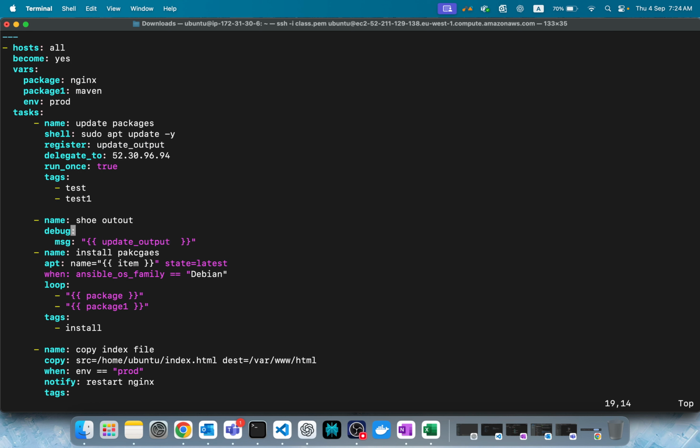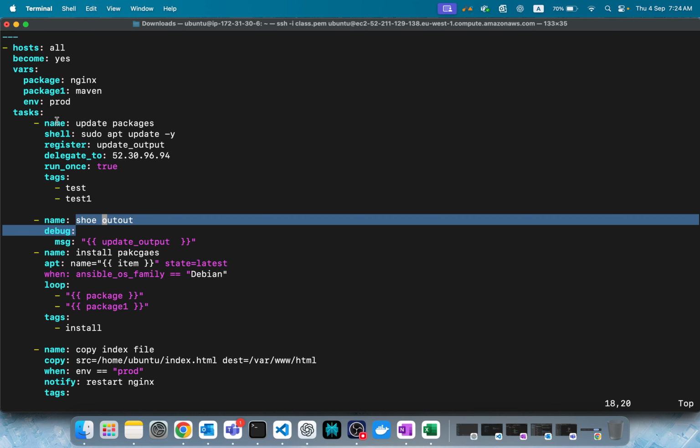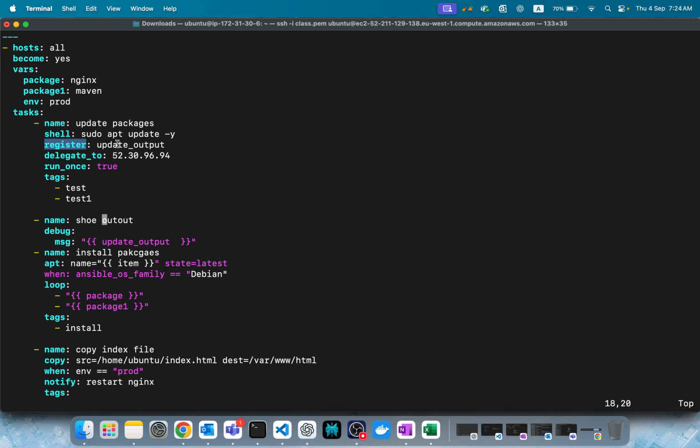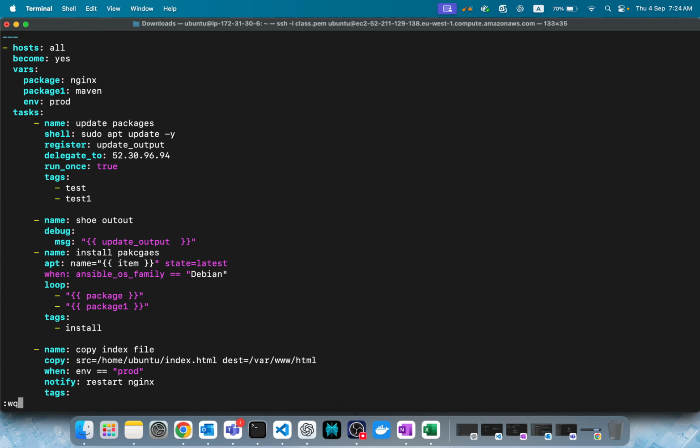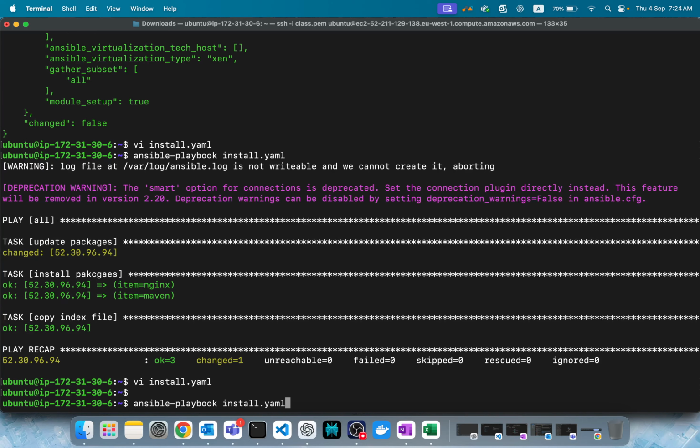Now this task will show you the output of this task, because we have registered this task with the output name, and debug is a module that will print whatever you give. We told it to print this one, which is matching with this registered variable, then it will print for you. Let's see if it works or not.